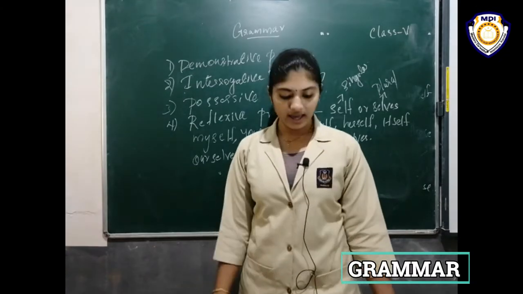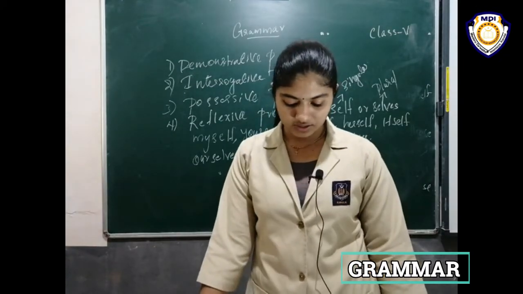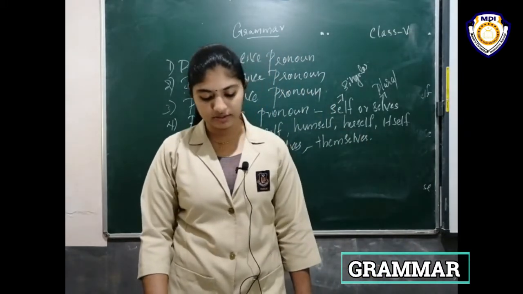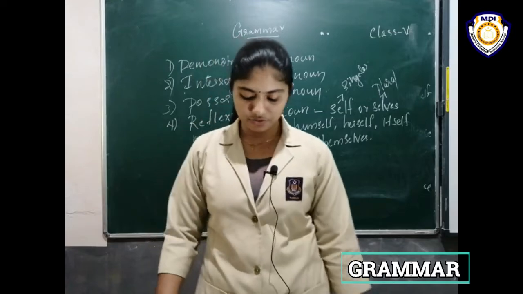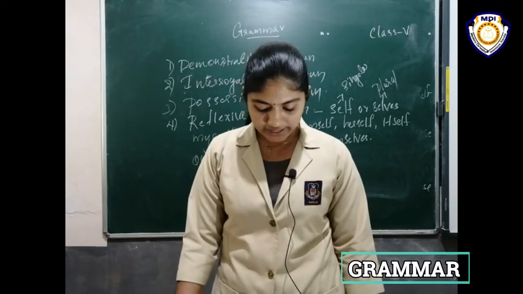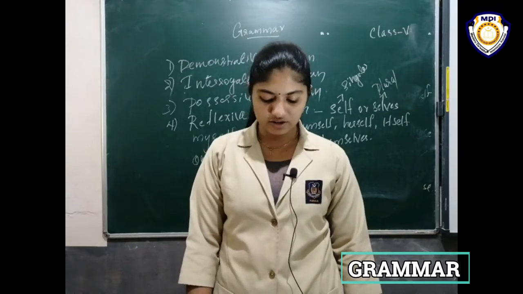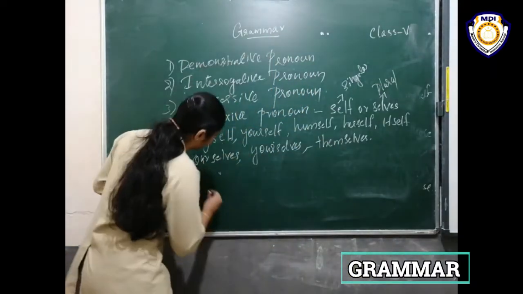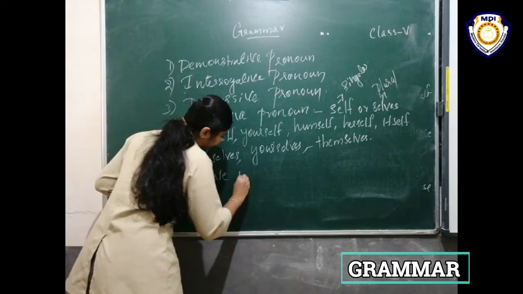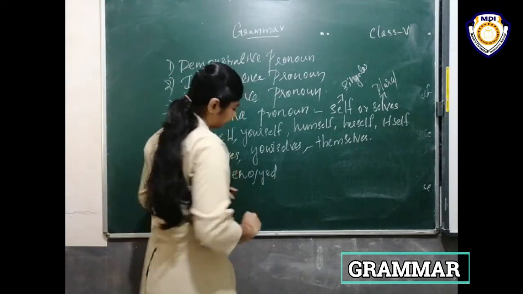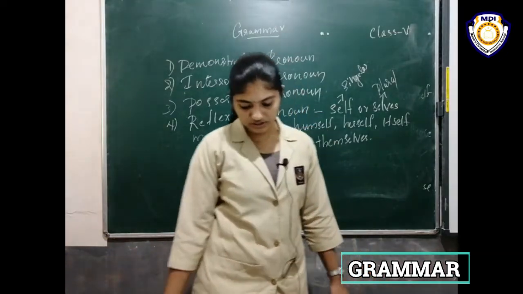Receiver of the action. Okay, here I'll give some examples. She blamed herself for the mystery. We enjoyed ourselves on the beach.